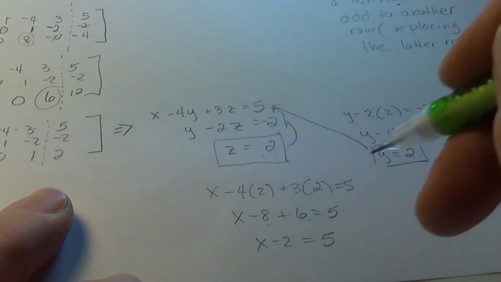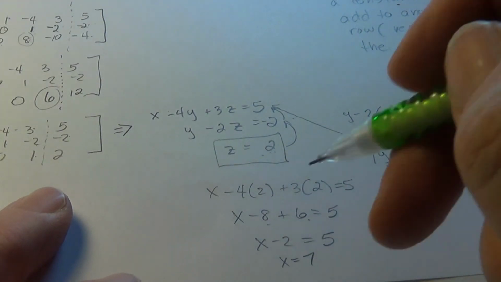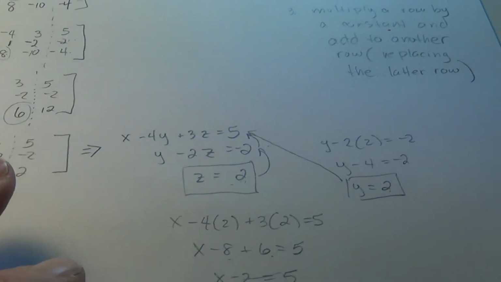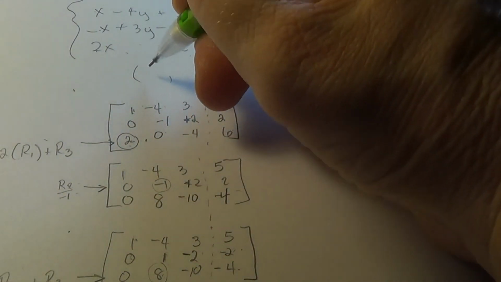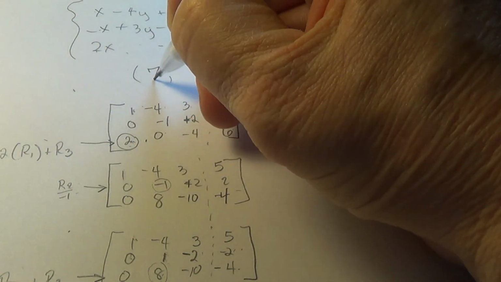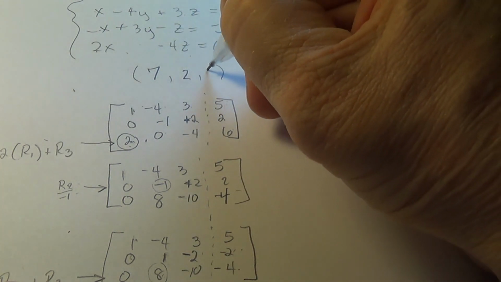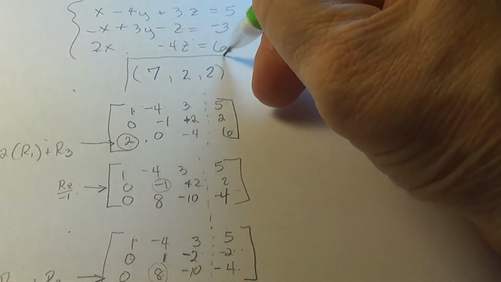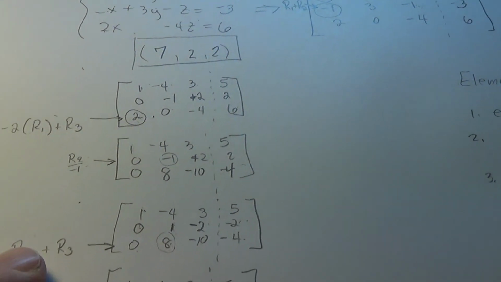So I'm going to move the 2 over and I get x equals 7. So the answer is, I'll go way back where I made an ordered triplet up here. We had x equals 7, y equals 2, and z equals 2. That is the answer to our system of equations using matrices.